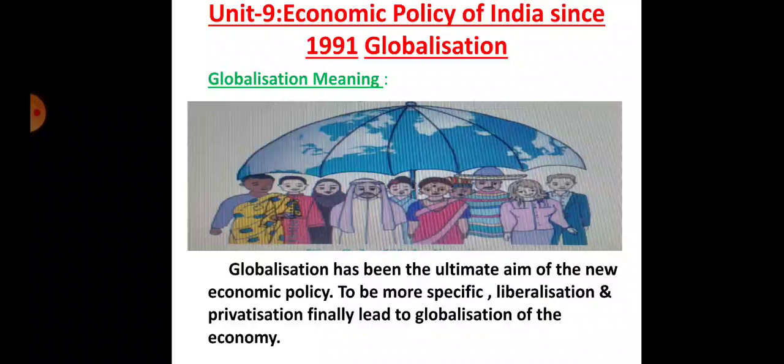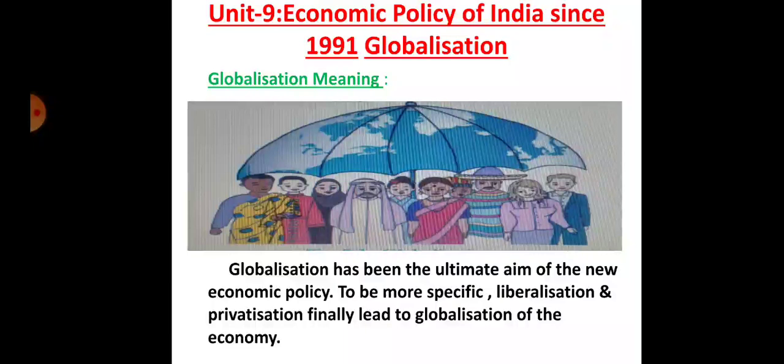According to Deepak Nayyar, globalization can be defined as the expansion of economic activity across the political boundaries of a nation. The World Bank also gives one more important definition related to globalization: the gradual abolition of import controls over all items, including consumption goods, then reducing the rate of import duty, and privatizing the public sector units. That is called globalization.